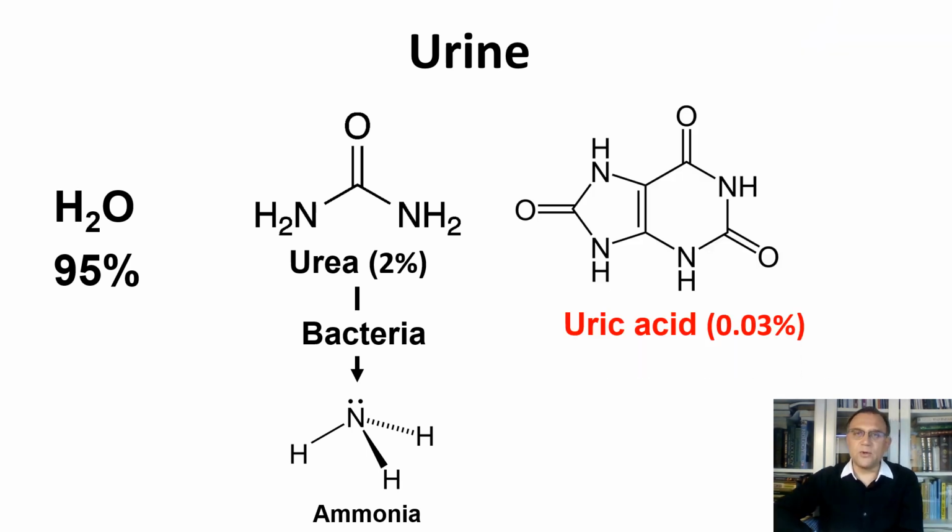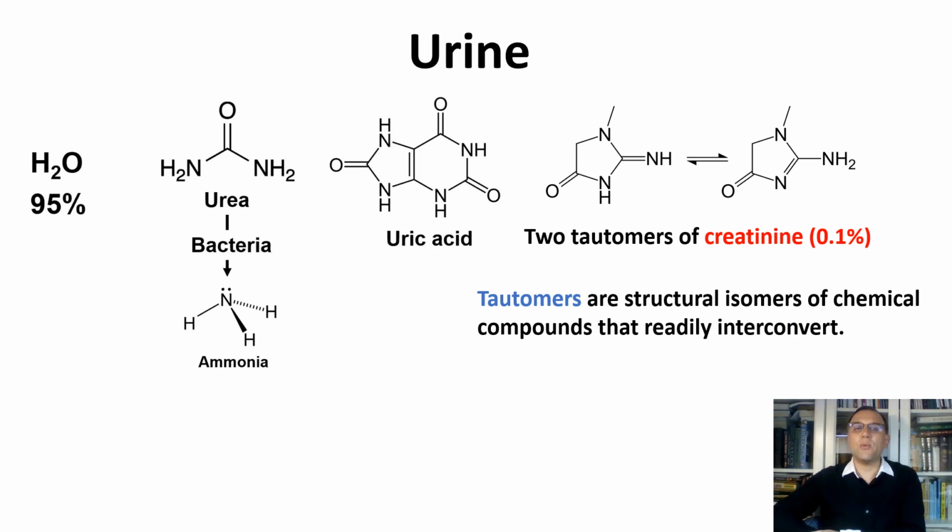Another component of urine is uric acid. Uric acid is a byproduct of breakdown of purines, which are substances found in certain foods and the body's own cells. Excess uric acid can lead to conditions like gout. Creatinine is a waste product generated from the breakdown of creatine, a molecule involved in muscle metabolism. It is a commonly measured parameter in assessing kidney function.